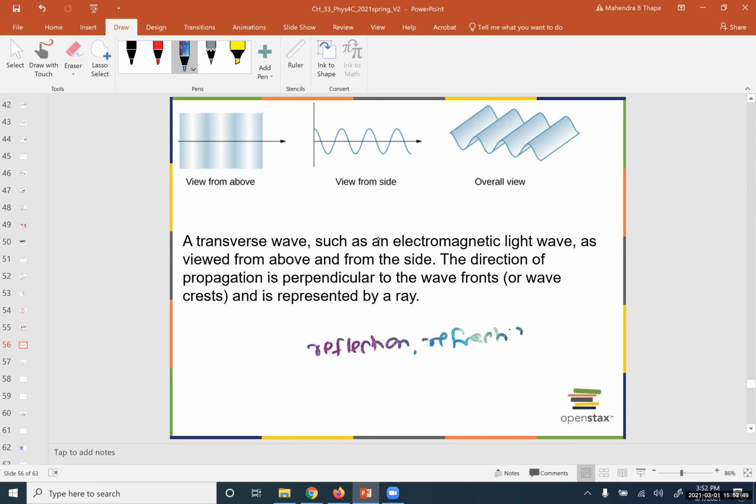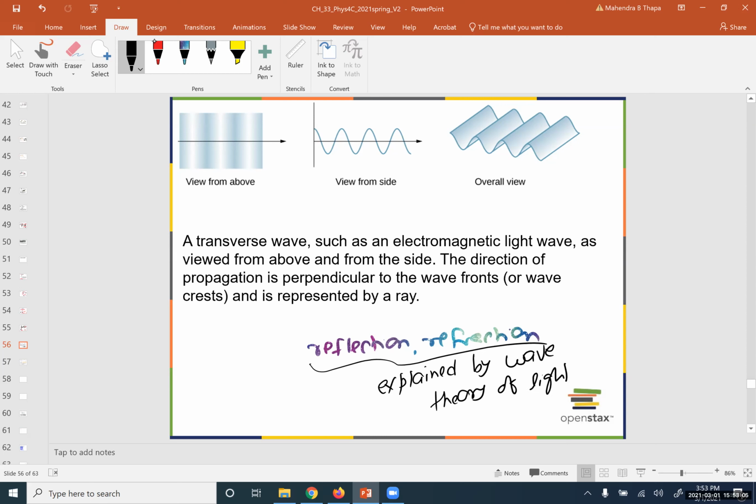In this case, this can be explained by wave theory of light. Okay, what does it mean? That we can show that sine I over sine R equals C over V.